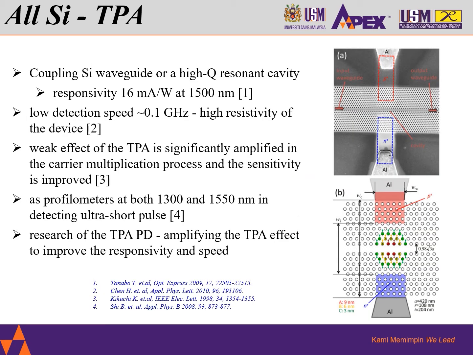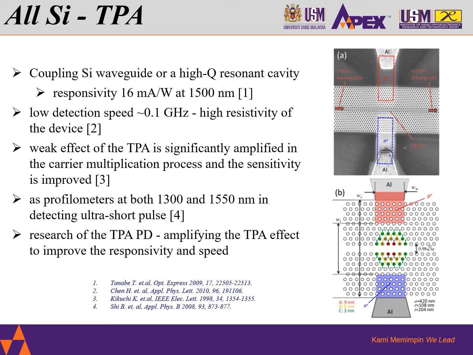And again, coupling with a silicon waveguide for the TPAPDs, or a high Q resonant cavity, can improve the responsivity to 16 milliampere per watt at 1500 nanometer wavelength. However, it is still limited by the low detection speed, which is around 0.1 GHz, due to the high resistivity of the device.